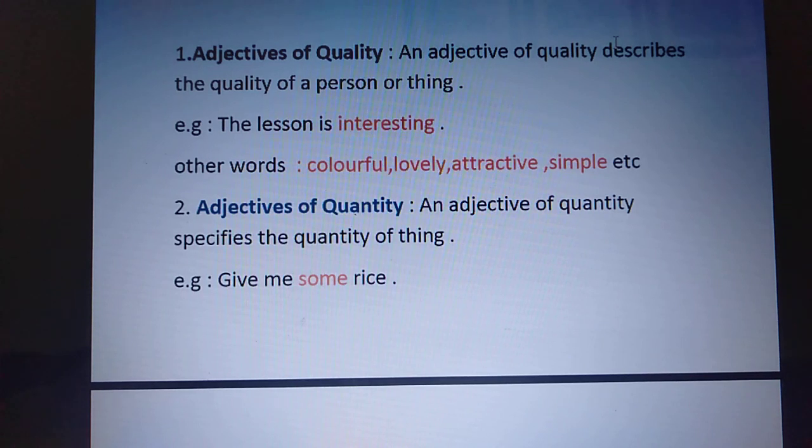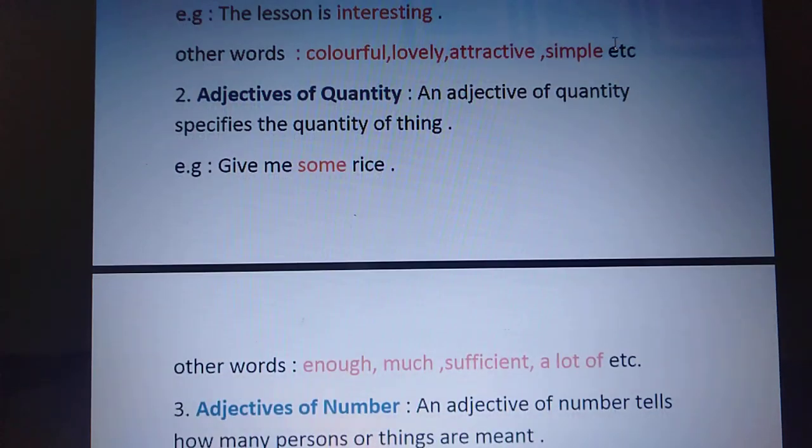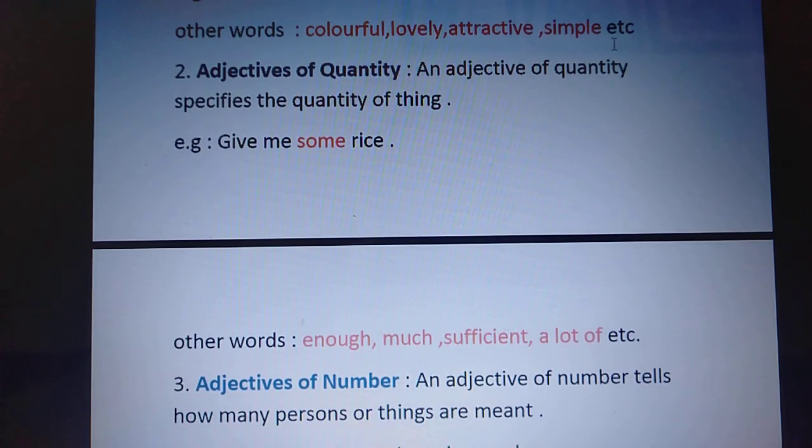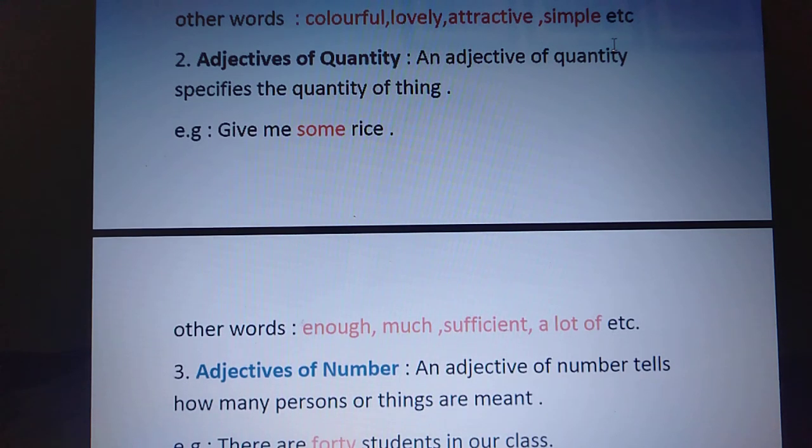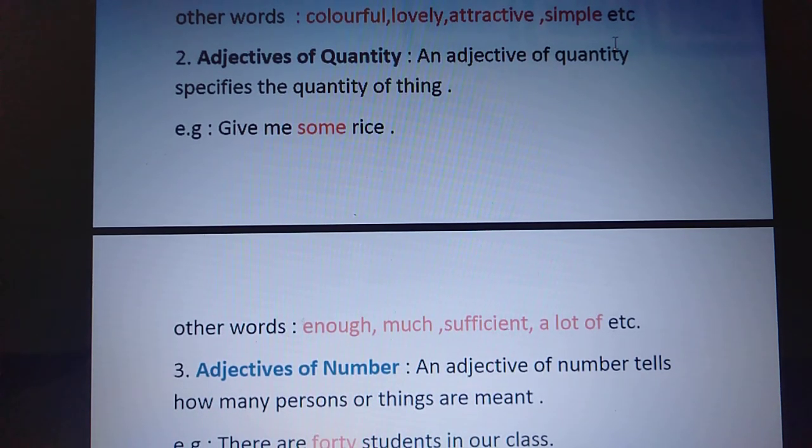So here we will take adjectives like some, enough, much. These kinds of adjectives are called adjectives of quantity, which are placed generally before the uncountable nouns. This specifically you have to remember, that before the uncountable nouns generally adjectives of quantity are placed. Other examples of adjectives of quantity are enough, much, sufficient, a lot of, etc. These kinds of words are generally used for adjectives of quantity.